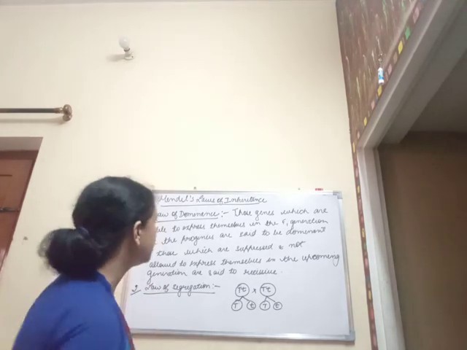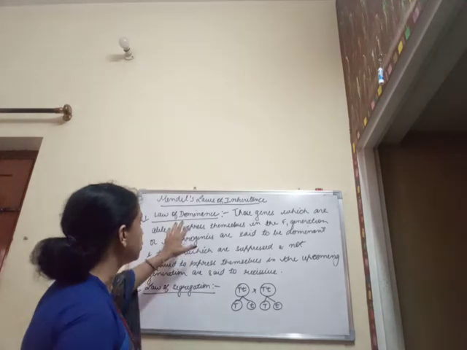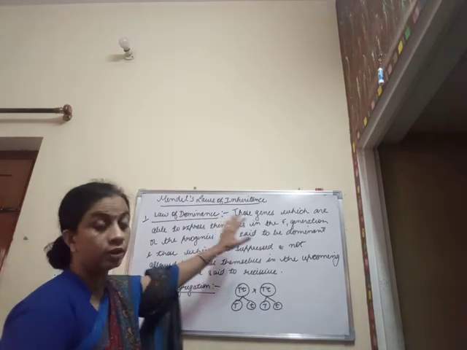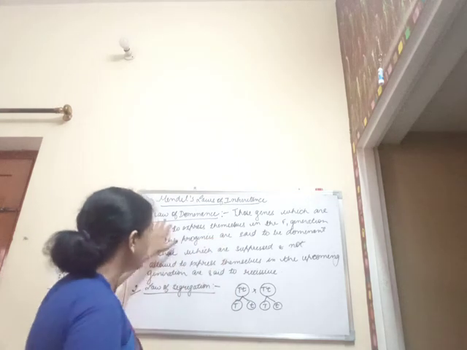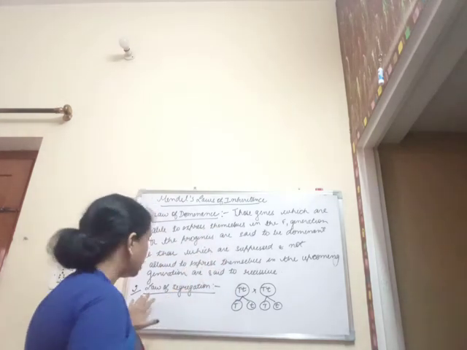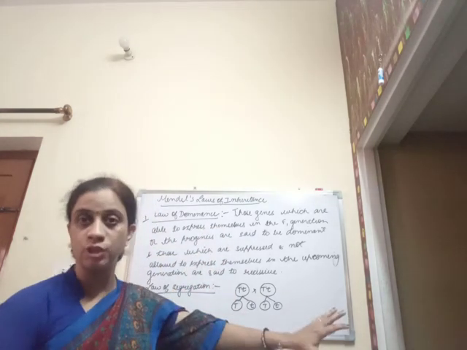So this is what is known as Mendel's laws of inheritance. He deduced two laws from his monohybrid cross. One is the law of dominance and the other is the law of segregation.